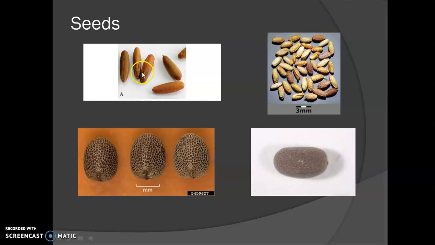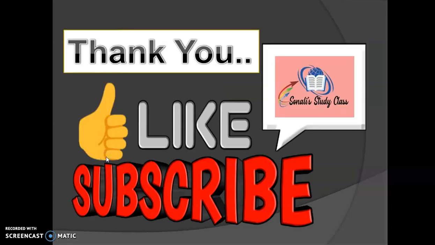So these are the seeds of that family's members. Seeds are generally elliptic, having an acute apex, and whenever we observe the seeds under the scanning electron microscope, they show presence of reticulate venation.